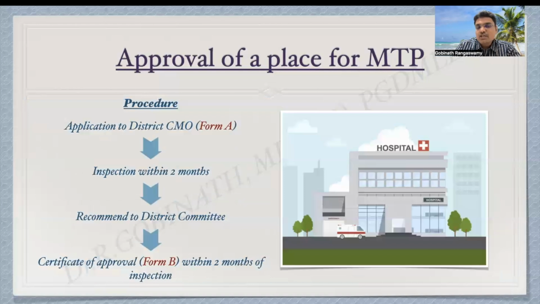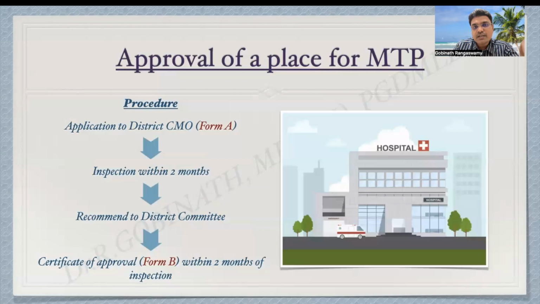So what is the procedure of getting approval? First, an application should be given by the owner of the hospital or the establishment to the district chief medical officer. This application has to be given in Form A. After receiving the application, the district chief medical officer will inspect that place within 2 months.